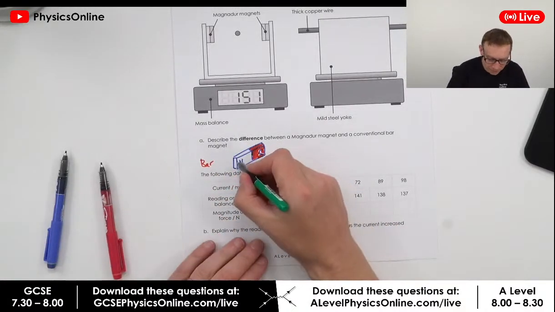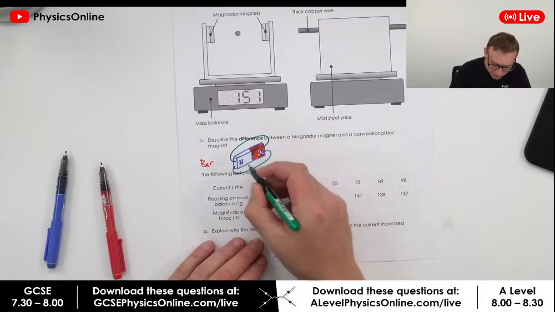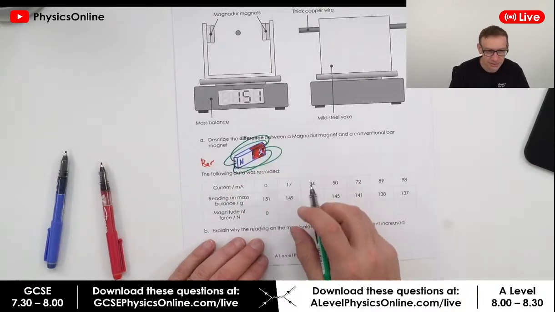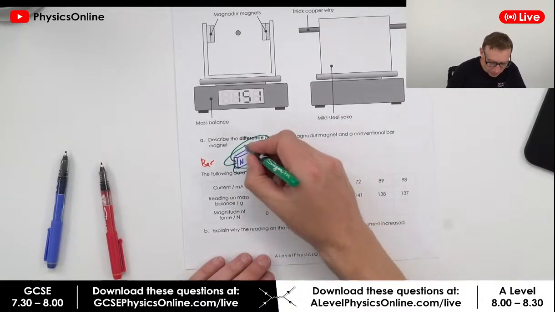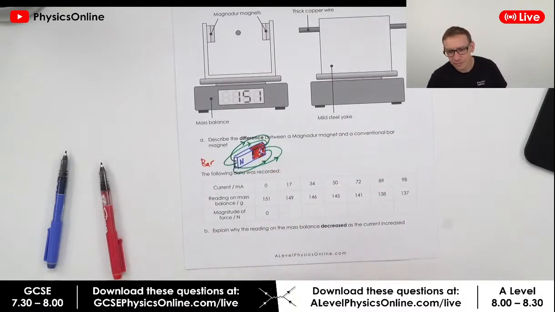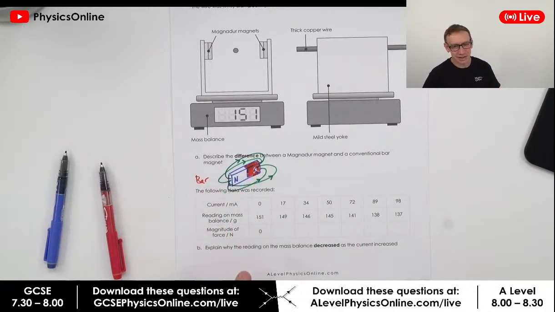If we were to draw the field lines in, they'd come from the north pole around to the south, like this. They'd obviously be doing this in all 3 dimensions. Is north red? I think probably north is red, but let's just go with it like this.